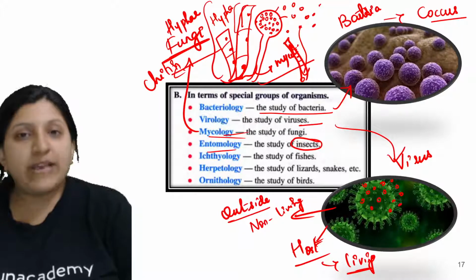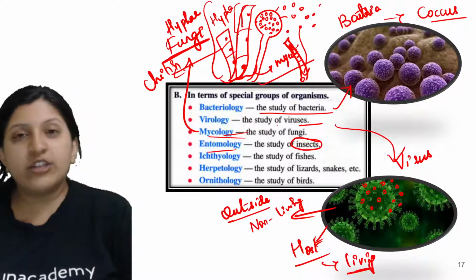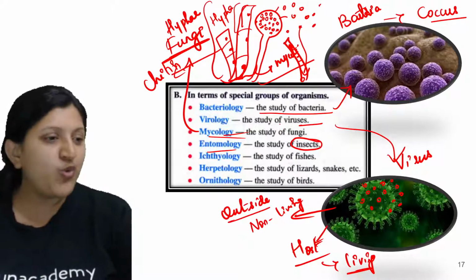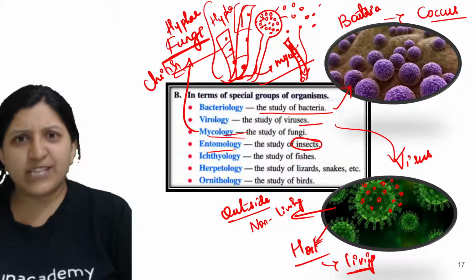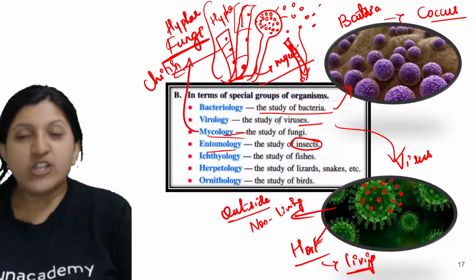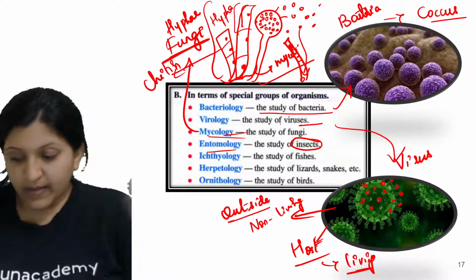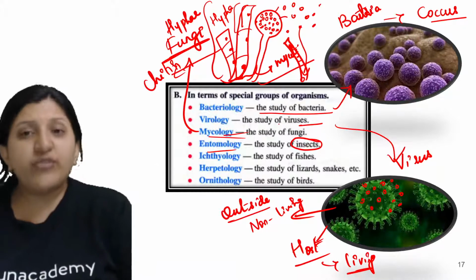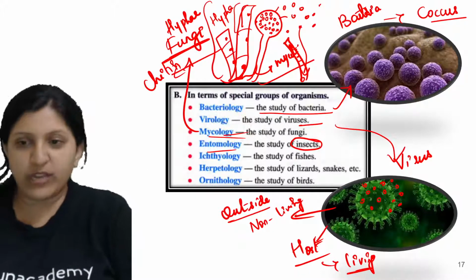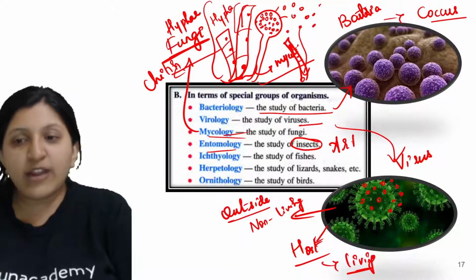There are joint footed animals which we call insects. You remember in class 8, you studied about the kingdom Animalia. You studied different animals there, right? Joint footed animals are basically the insects or arthropoda, what we call. So this comes under the arthropoda.